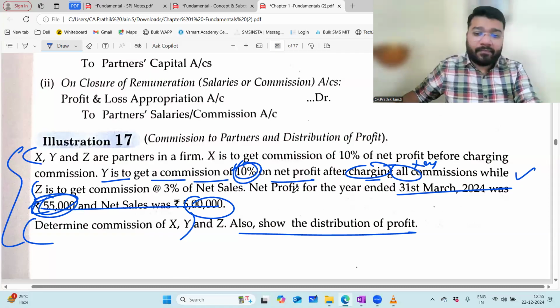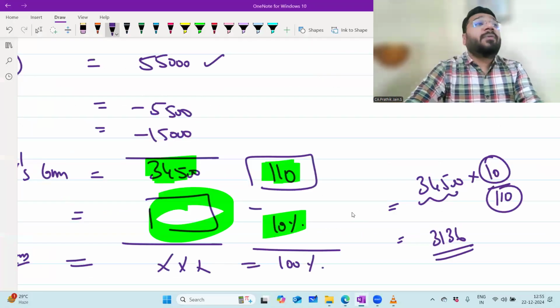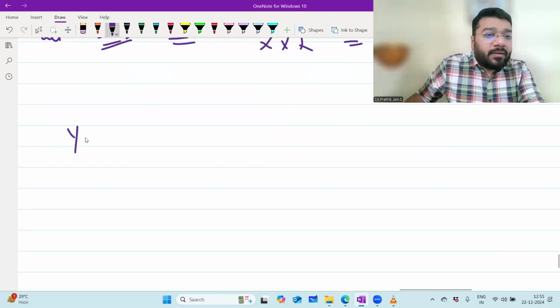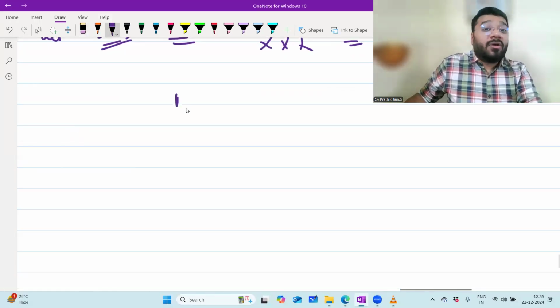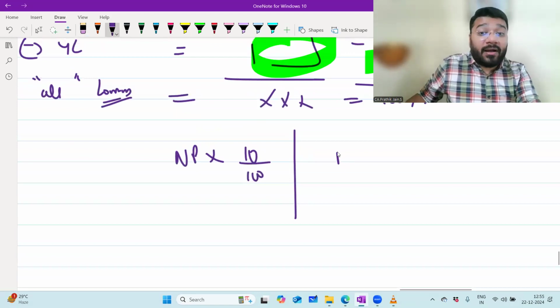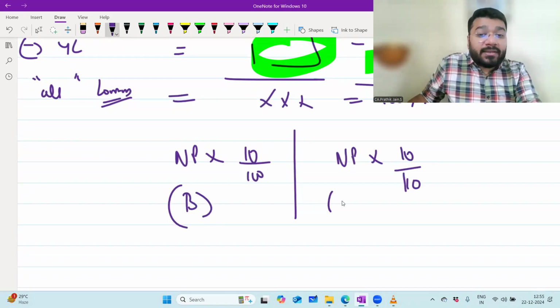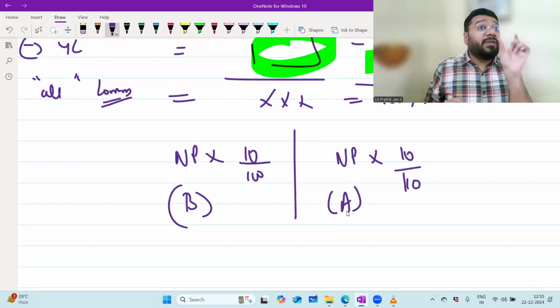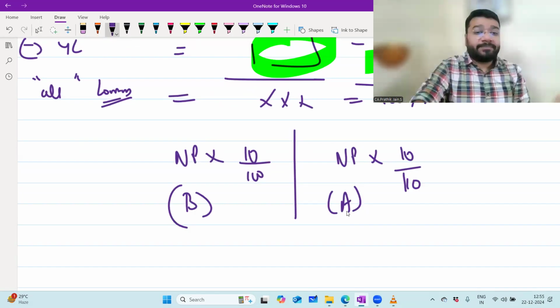Yes, sir. Now, for all those people who are bad at this formula, I'm going to twist the question. Before commission, what formula? Whatever the net profit is into 10 by 100. After commission, whenever afterward comes, what is the formula? Net profit into 10 by 110. So this is the before formula, this is the after formula. For those people who are bad at the formula, using the words before and after, for you this question is: